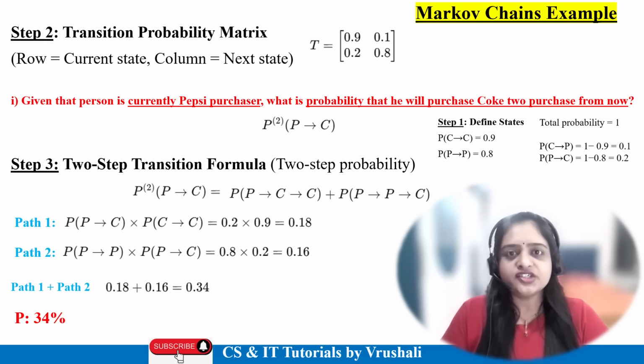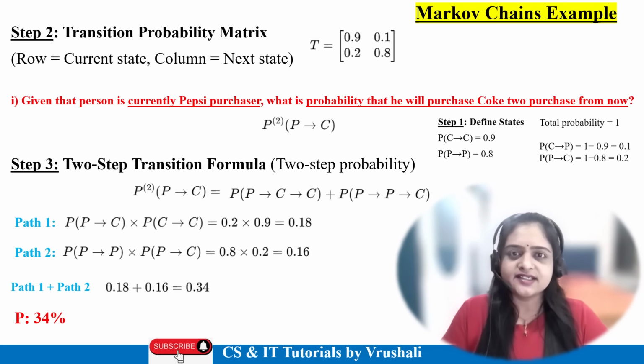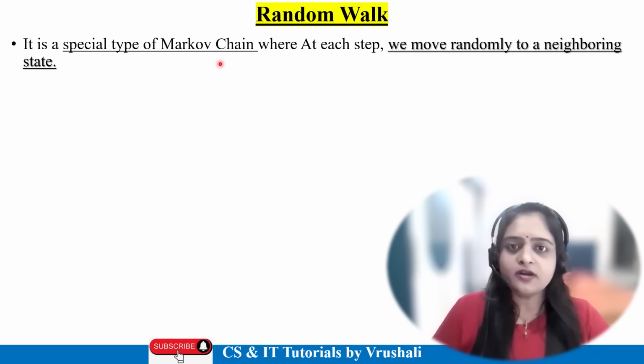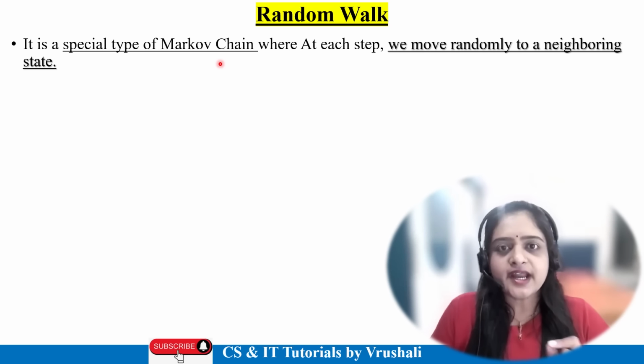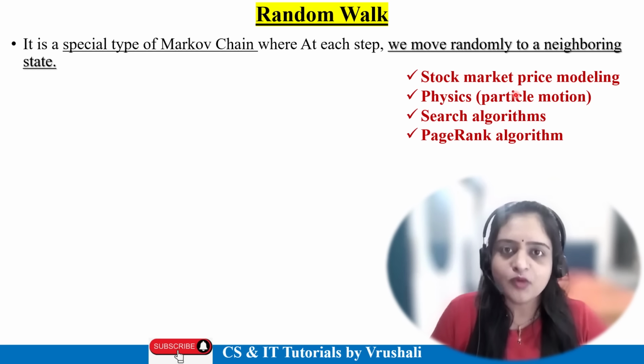This question is generally asked for 7 to 8 marks, so just practice it. Now, the next topic is random walk. Random walk is one type of Markov chain model. This model again indicates step-by-step transition, and finds the future step or previous step. The random walk algorithm is majorly used in stock market price modeling.